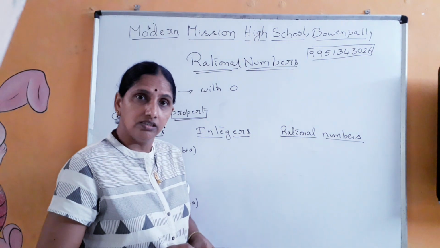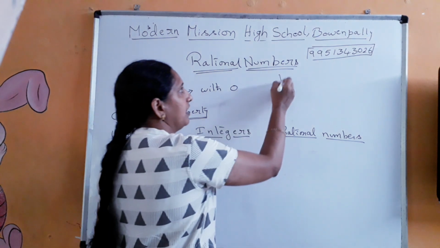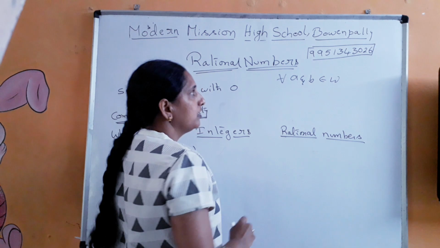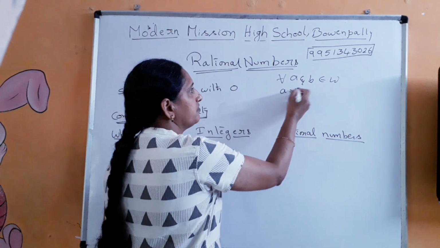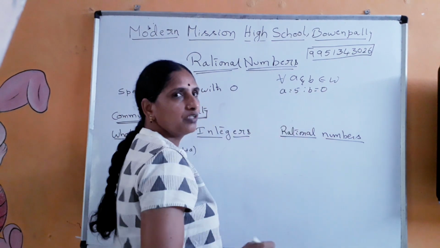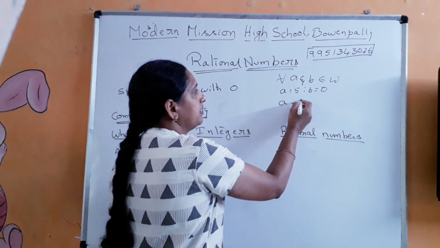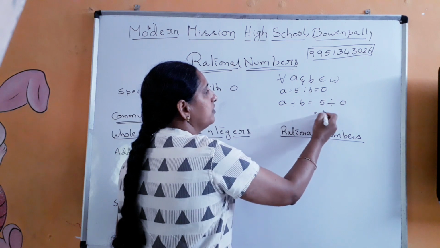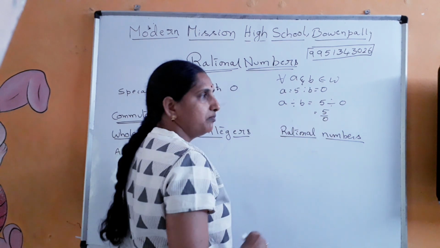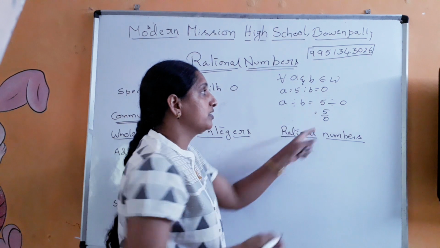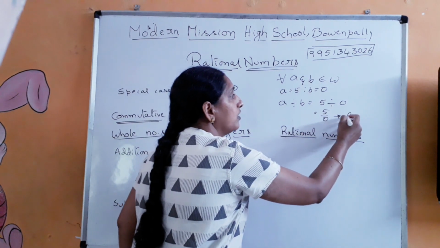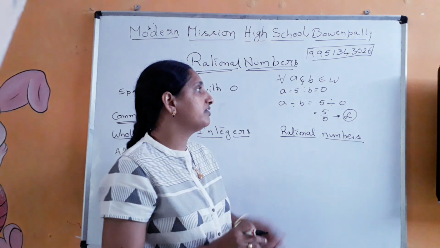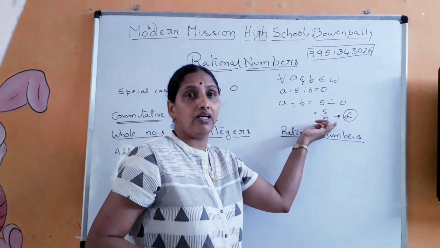Problem is with 0. See, if I say that for all values of a and b belonging to whole numbers, okay, so let me take a is equal to 5 and b is equal to 0. So what is a divided by b? This is 5 divided by 0. Can you divide 5 with 0? But usually what we say, 5 by 0 is infinity. It means that it is not a number. Infinity is not a number. It is only giving us a sense that we can't determine this value.